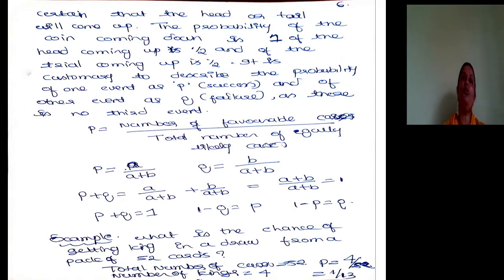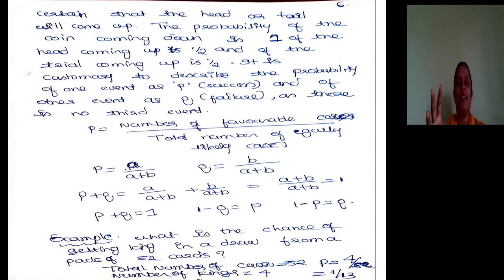When you toss a coin, there is a probability of you getting head or tail. The probability of the coin coming down is 1. There is 50% probability of you getting head, and 50% probability of you getting tail. Assume that you thought it's going to be head. In case it is not head, if it is tail, it indicates that what you assumed has not held good.